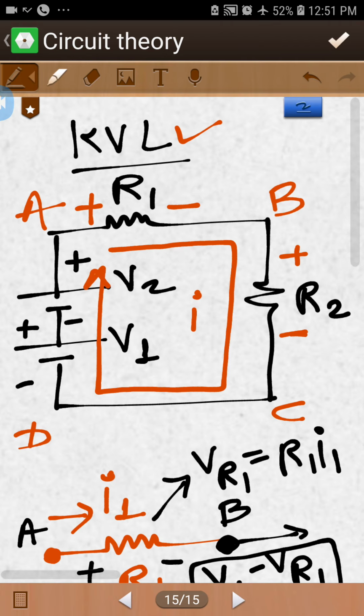When you start from A and move in this direction, how much voltage appears on R1?